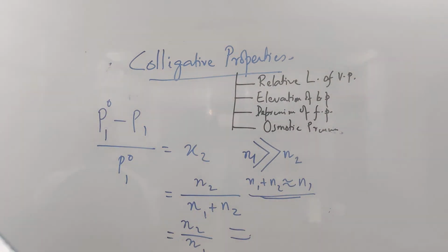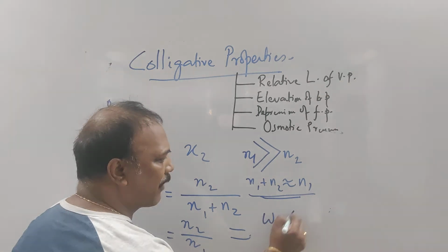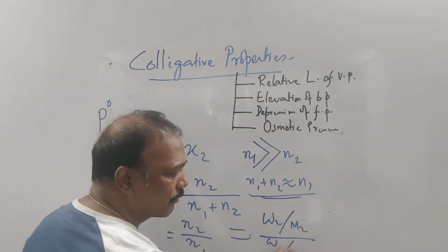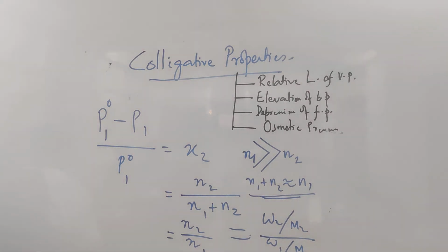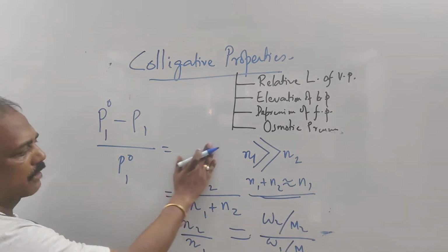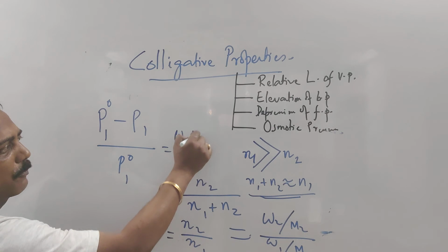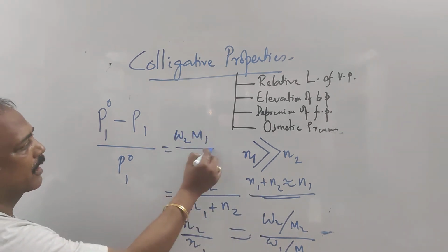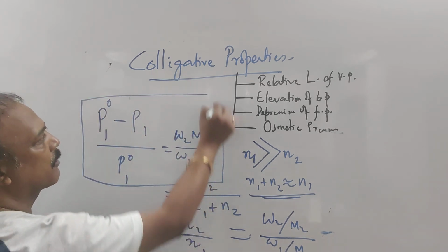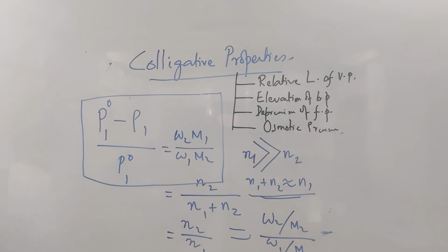N2 is equal to what? We know it already. W2 divided by M2, mass of solute divided by molar mass of the solute. And N1 equal to what? W1 by M1, mass of solvent divided by molar mass of solvent. So if we just simply rearrange it, what we are going to get? W2 into M1 divided by W1 into M2. This is the final equation for relative lowering of vapor pressure.